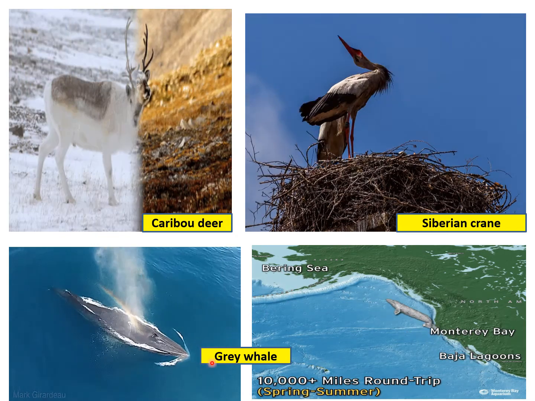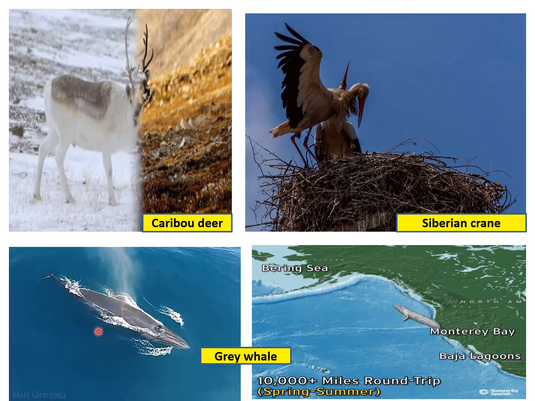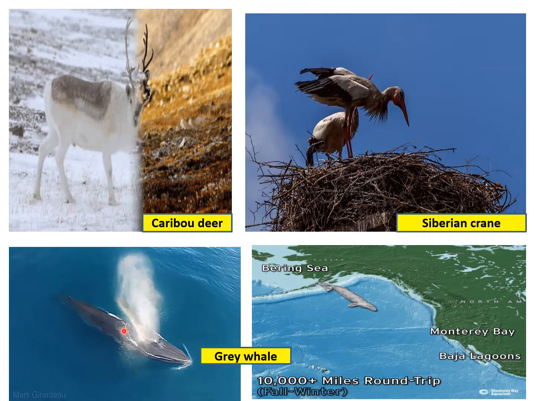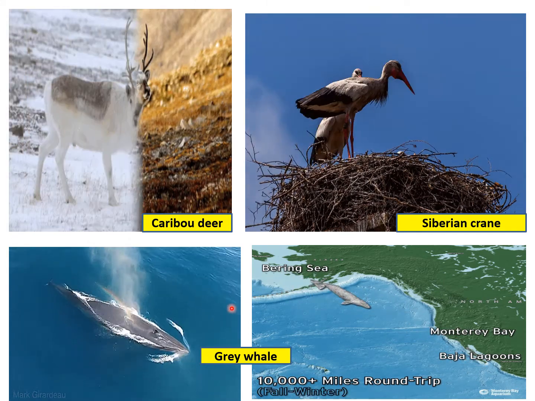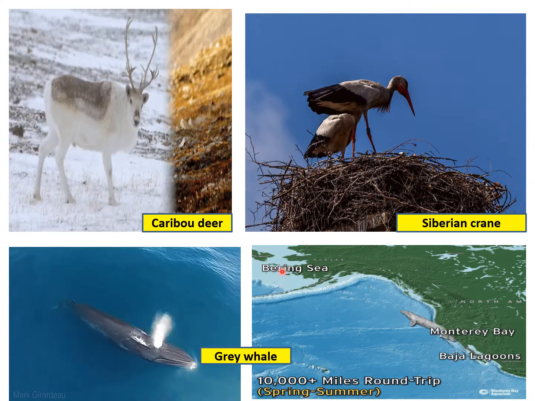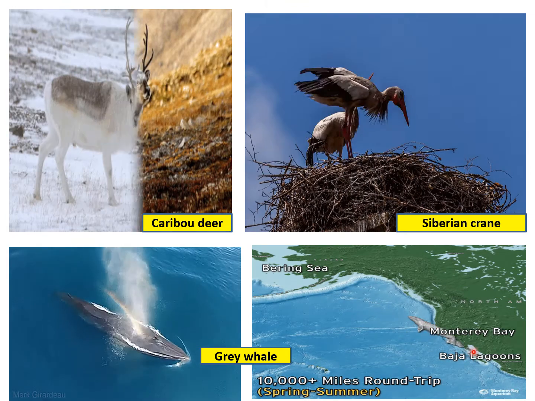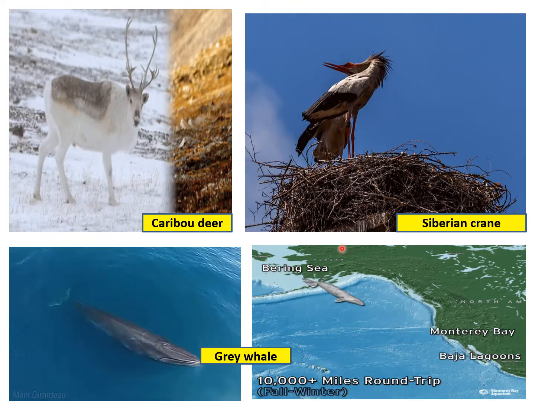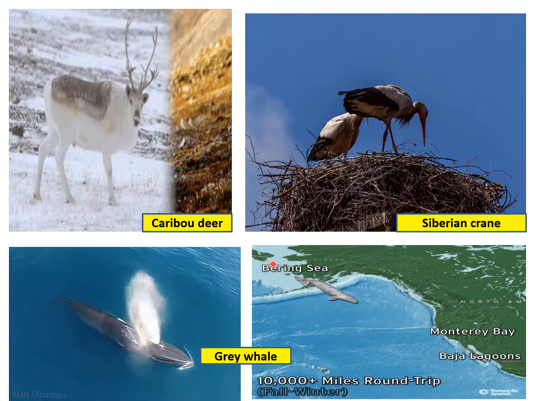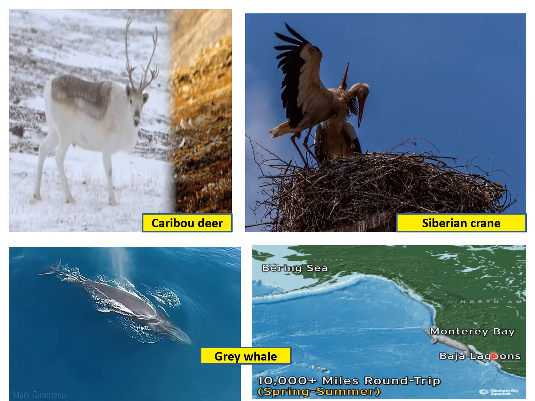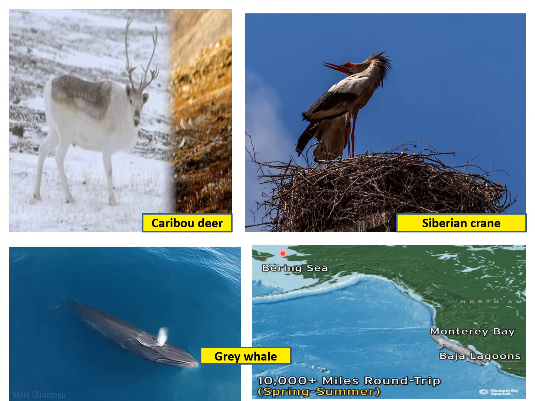Then you know this gray whale, the longest migration for a mammal. It almost migrates 20,000 kilometers. It comes from the Arctic waters. See, the icy Arctic water is here, and it comes to the Baja Lagoons. This is in Mexico. So it comes here, then again goes back. You can see the migration of the gray whale. It is going back to the Arctic region, then again coming to the Baja Lagoons. And this is approximately 10,000 kilometers one side and 10,000 again going back.